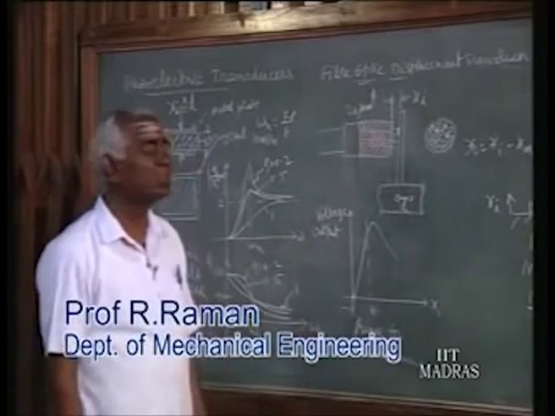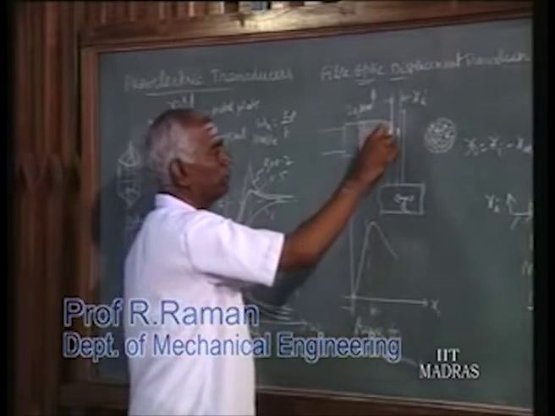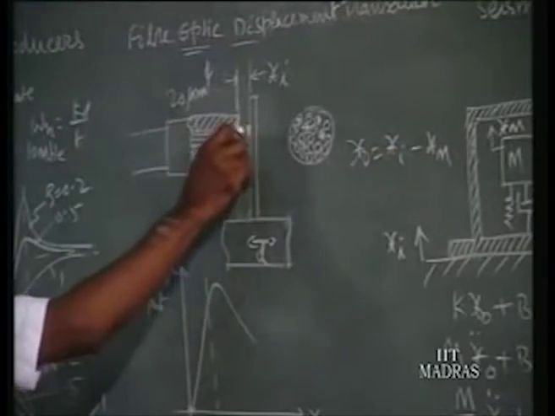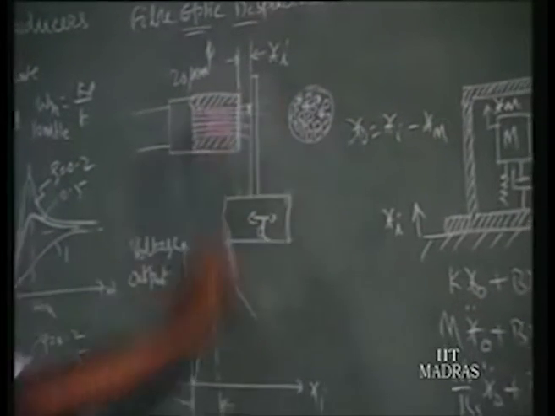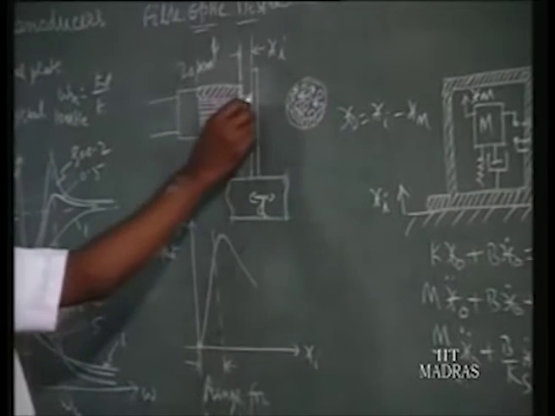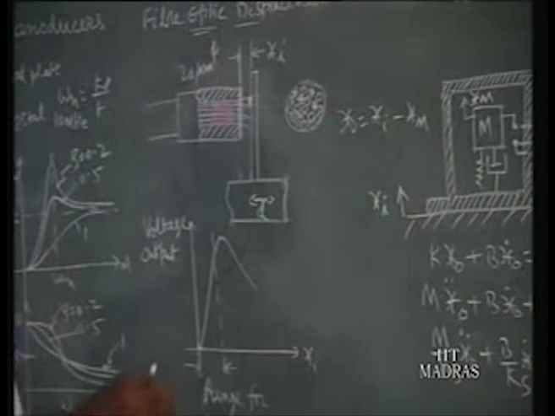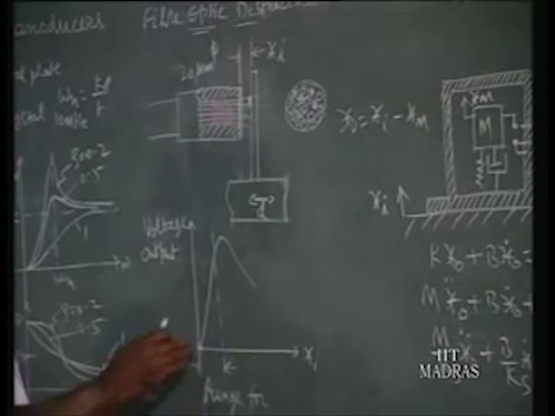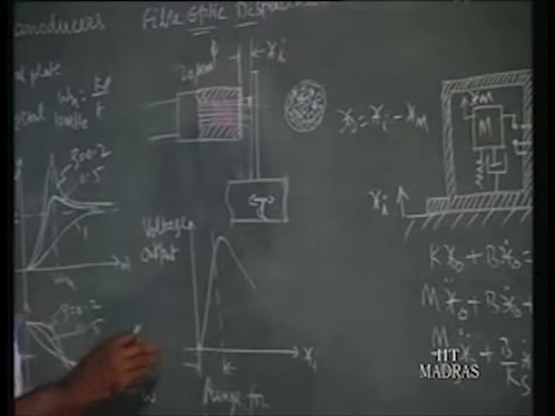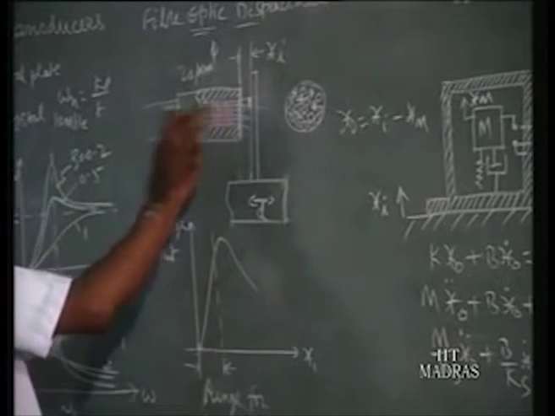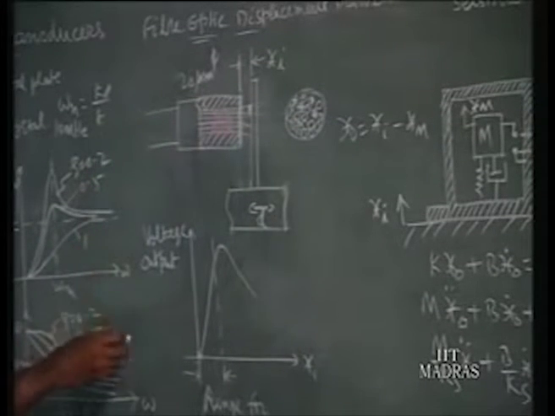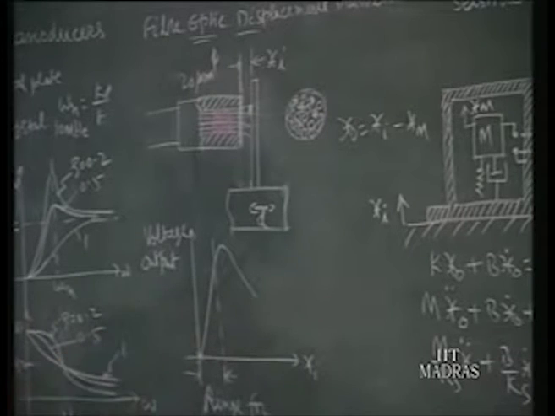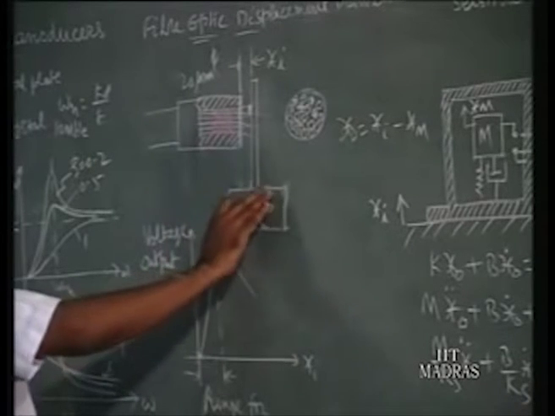The area of reflection depends upon the distance from this tip end. More distance means bigger area, because the light will be dispersing like this. So depending upon the area, reflected light also increases. So as xi increases from 0, the reflected light increases, and hence the pickup fiber picks up more light and that goes to the photodetector, and more voltage will be produced. But that is only up to a particular distance.